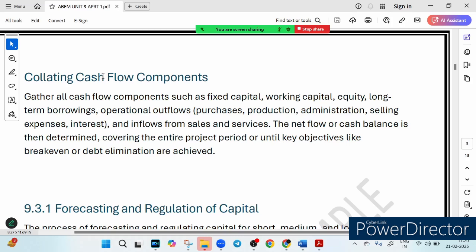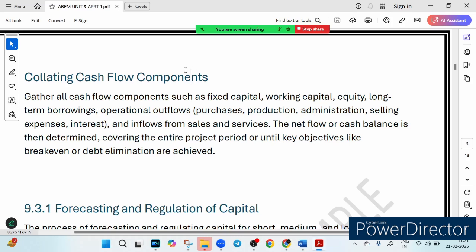So imagine you are running a business. You have got money coming in from sales, but at the same time you are spending on raw material, salaries, rent, loan repayment. How do you make sure your cash does not dry up before you even break even? That is where cash flow management comes into the picture, and that is what we are going to discuss now.